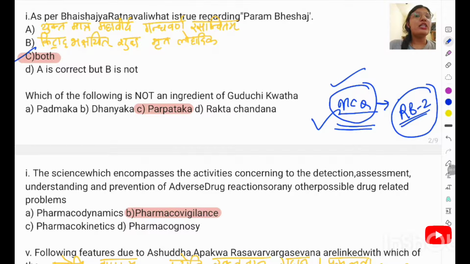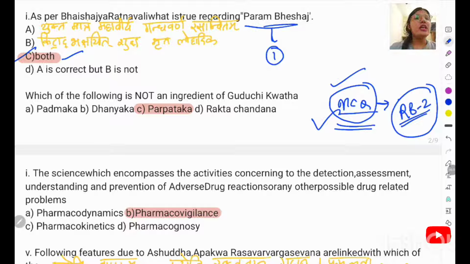The first question is, as per the Bhaishajya Ratnavali, what is true regarding the Parama Bheshajam? Actually this question is from your first chapter, Aushadha Prayoga Vijnanam, and two lines are given. Yuktam Matram Mahaviryam Gandha Varna Rasanvitam means it has Mahavirya, along with Gandha, Varna and Rasa. Kita Bhakshitam Shuddham Mritam Lohatam, and it should not be infested with Kita and all. So both statements are correct.